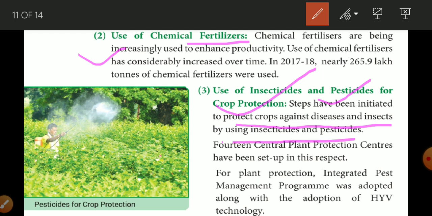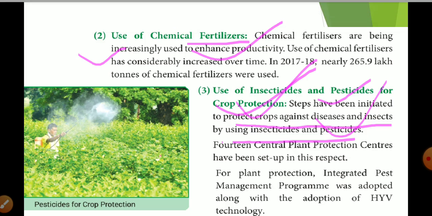When we use HYV seed, we have to use fertilizer, insecticide and pesticide. Why? Because these seeds are very sensitive, and there is more possibility of pest and insect attack. अभी आप न्यूज़ में सुन रहे हैं, टिड्डियों का अटैक.